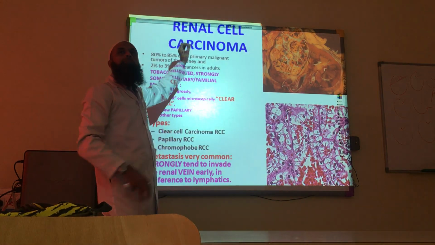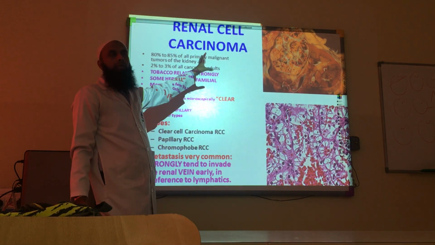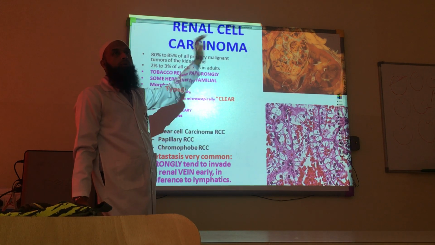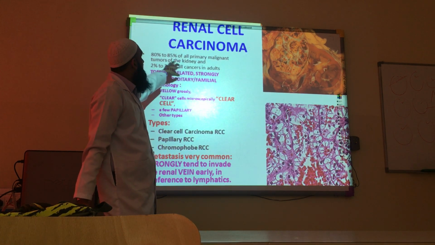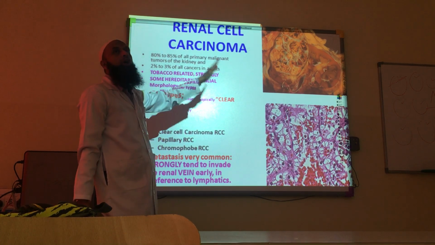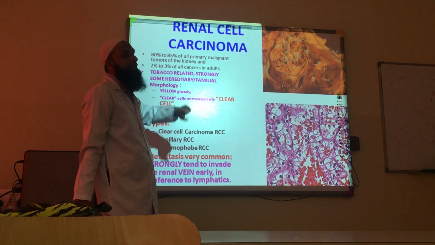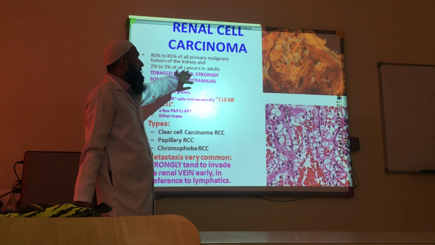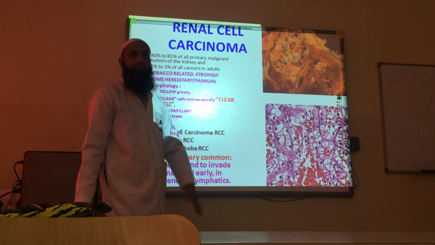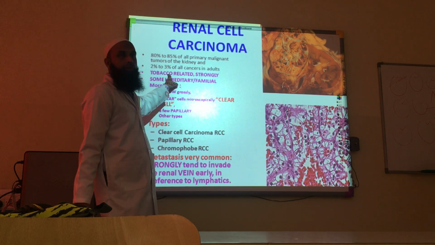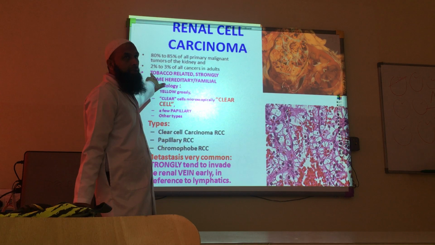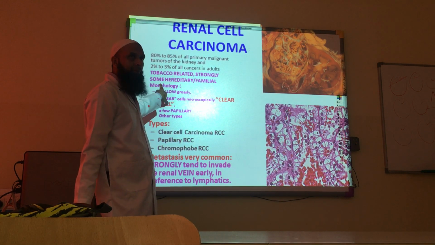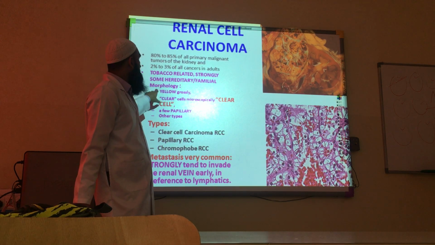Renal cell carcinoma is the most common malignant tumor of adults. So in adults, the most common kidney tumor is renal cell carcinoma. 80 to 85% of all malignant tumors in the kidney are renal cell carcinoma in adults. It is 2 to 3% of all cancers; if you see the whole body, it is 2 to 3%. Again, the main culprit is tobacco. Strongly related with that, some hereditary and familial changes, some mutations.